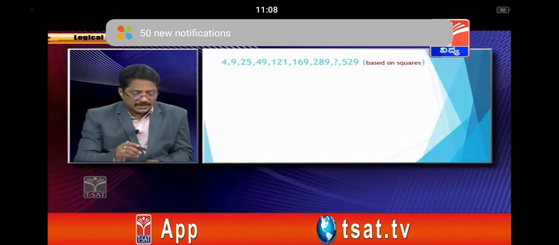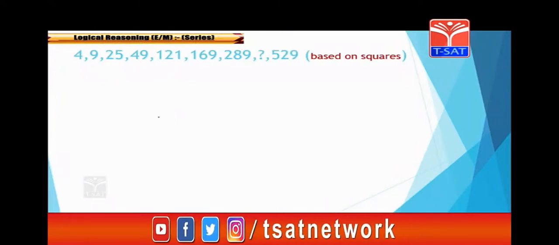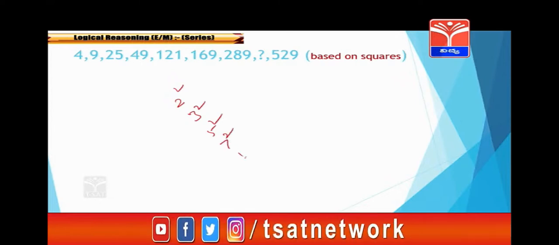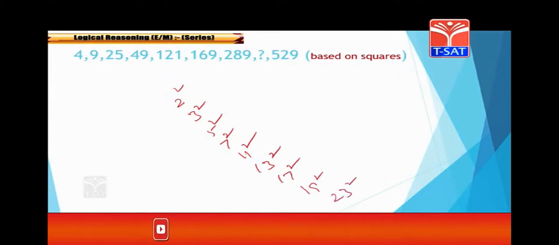Here, 4 is 2 squared, 9 is 3 squared, next is 5 squared, 7 squared, 11 squared, 13 squared, 17 squared. So what is the next one? 19 squared. Next is 23 squared. All are squares of prime numbers.